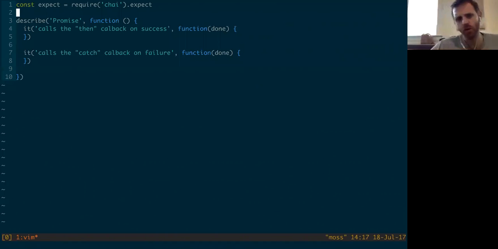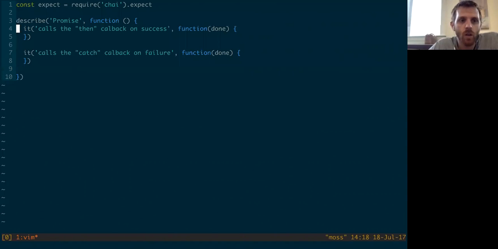Not because you'd really ever want to build your own promise library, although someday you might. But there are some really good ones out there. And again, it's built in. But we're going to build it on our own so that we can better understand exactly what's going on. Because it's actually not that difficult to re-implement the promise library. And hopefully that'll give us a better understanding of exactly what's going on. So the first thing we're going to do is write some tests so we know whether we're doing it right. And initially, I'm just going to run these tests against the built-in promise library to make sure we understand how it's working. And then we'll just replace it with our promise library and see if the tests still pass.